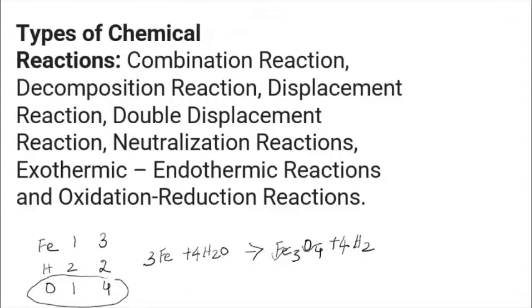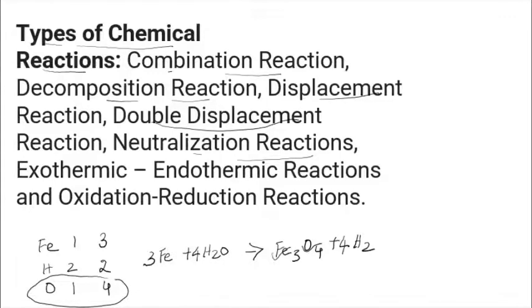Now we are moving on to the types of chemical reactions. When we talk about the types of chemical reactions, we have different types: combination reaction, decomposition reaction, displacement reaction, double displacement reaction, neutralization reaction, exothermic and endothermic reactions, and oxidation reduction reactions. We are going to discuss all these chemical reactions together in this session. So please focus on this one.